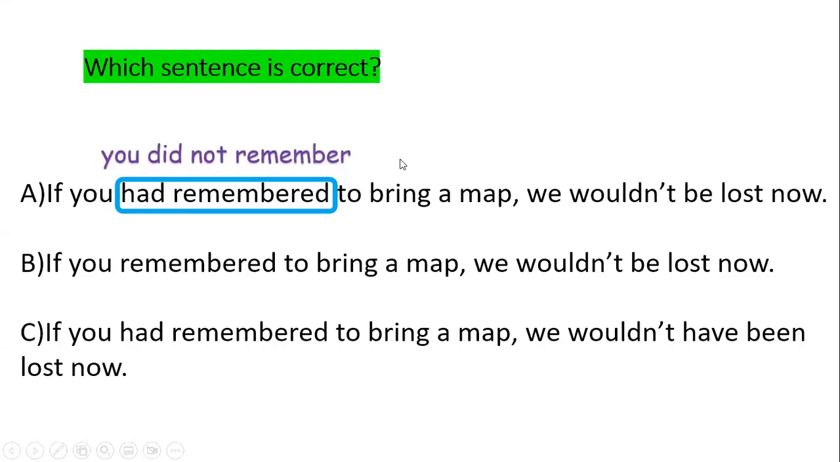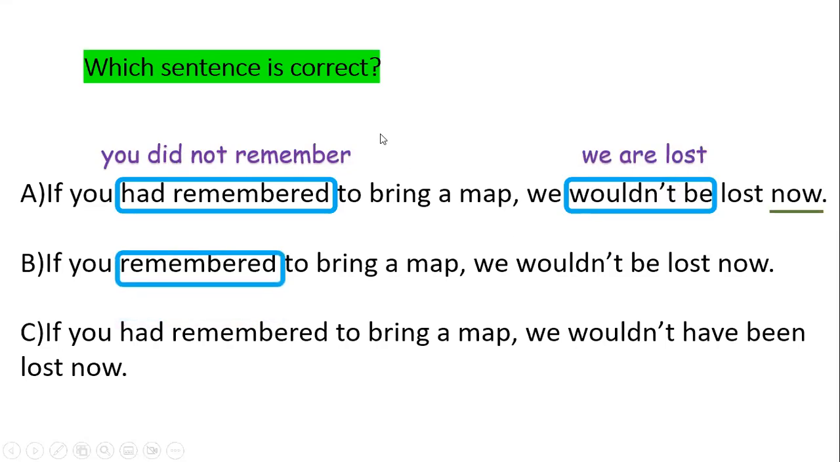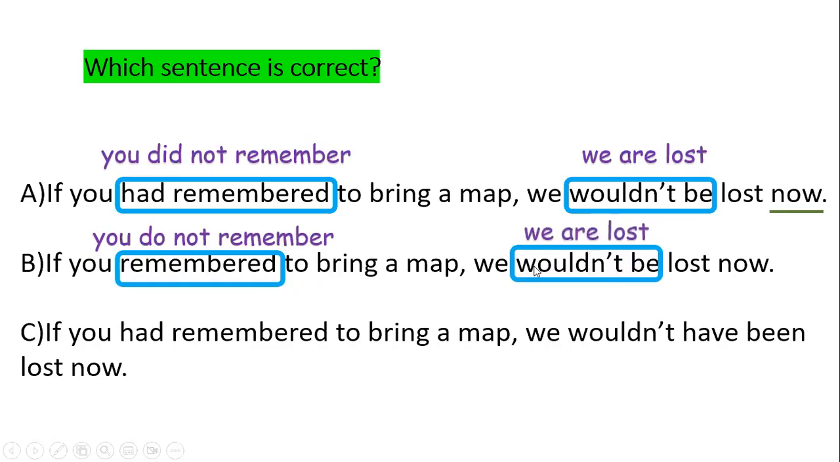If I say had remembered, it means you did not remember in the past. If I say wouldn't be lost now, I'm talking about now. We are actually lost now. So this one, remembered, it means you do not remember, which does not make sense here. And this one means we are lost now, which is correct.